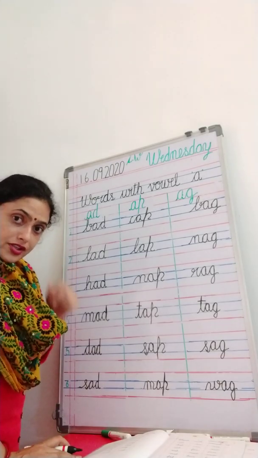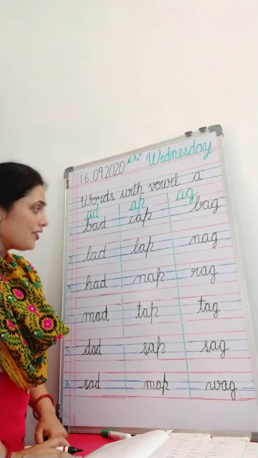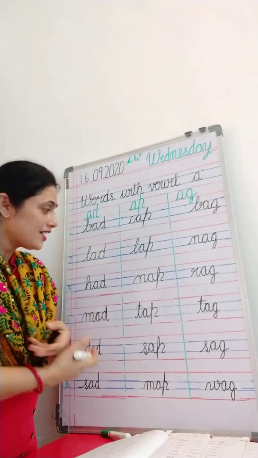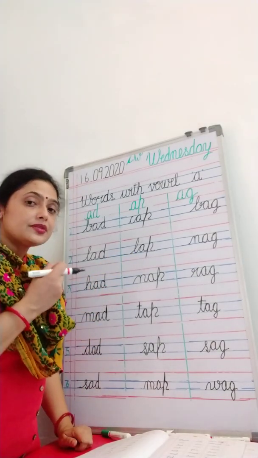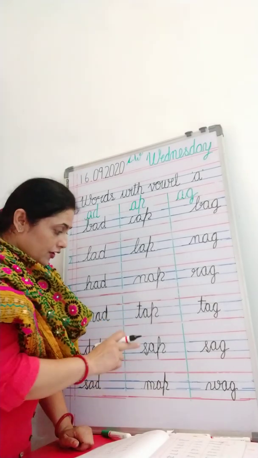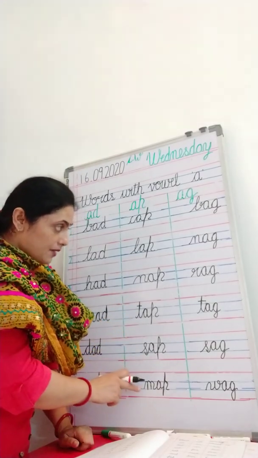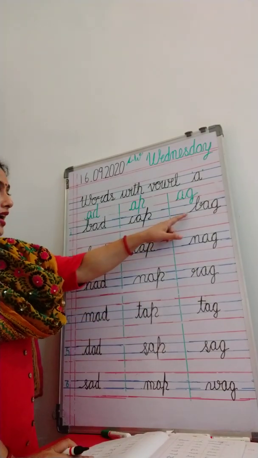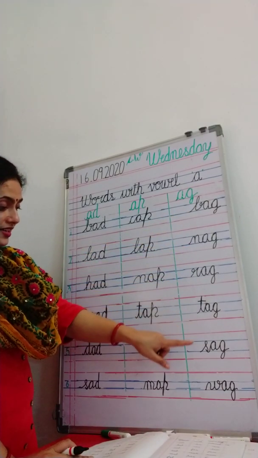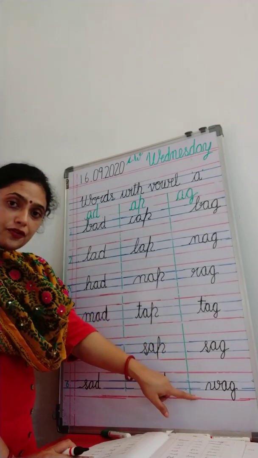Sad, are you sad today? No. Okay. Cap, lap, nap. Tap, sap, and map. Bag, nag, rag, tag, sag, and wag.